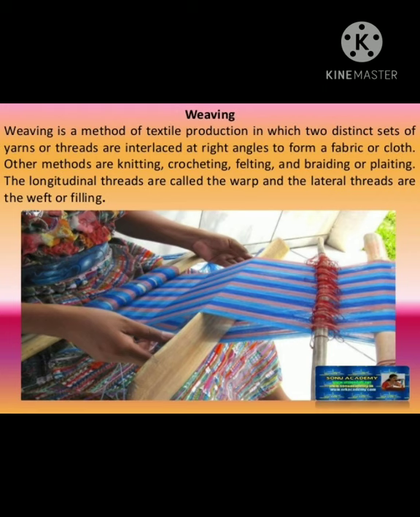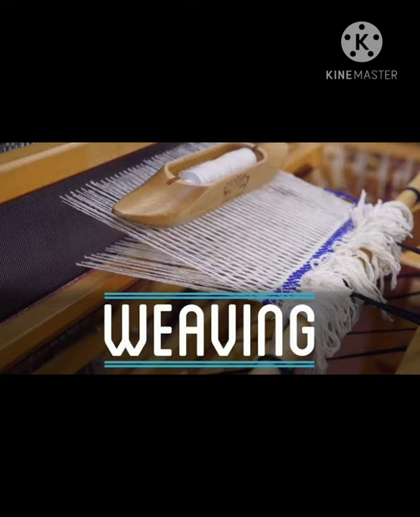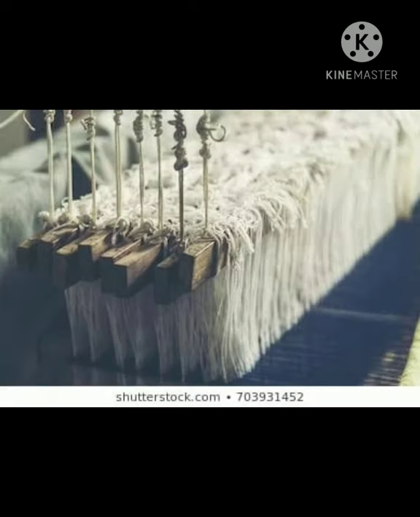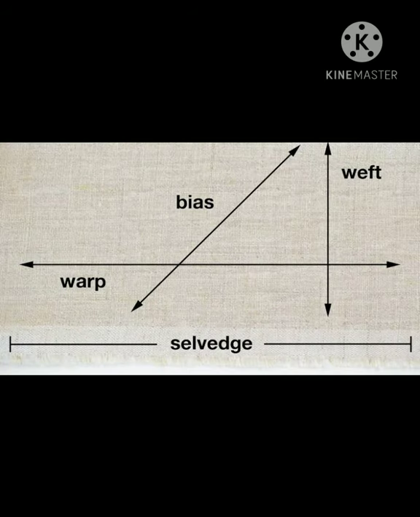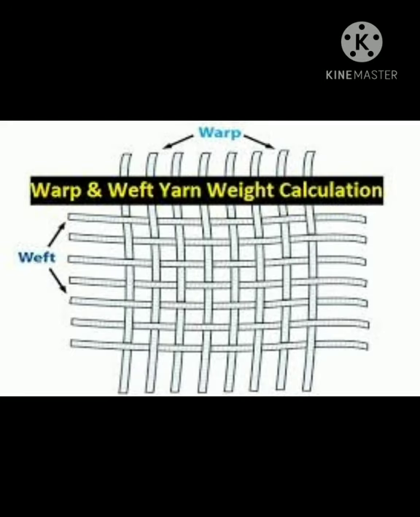Weaving. Weaving is a method of textile production in which two sets of yarn or thread are interlaced at right angles to form a fabric. Modern looms work at great speed, interlacing the lengthwise yarn and the crosswise yarn. Lengthwise yarn is also called warp and crosswise yarn is also called weft.